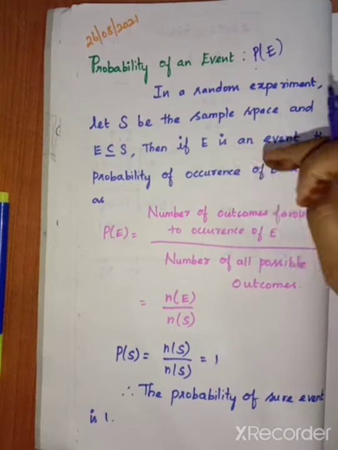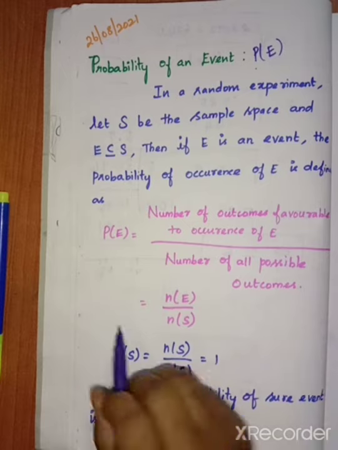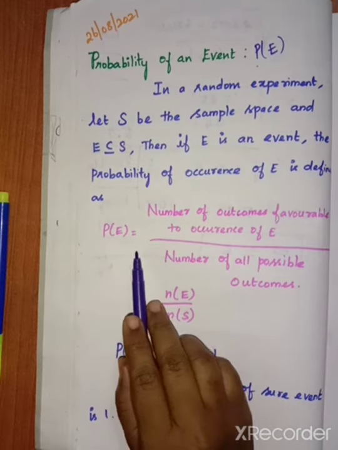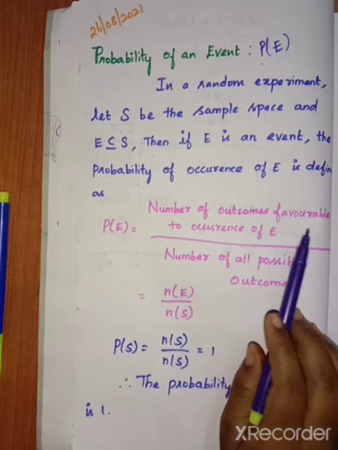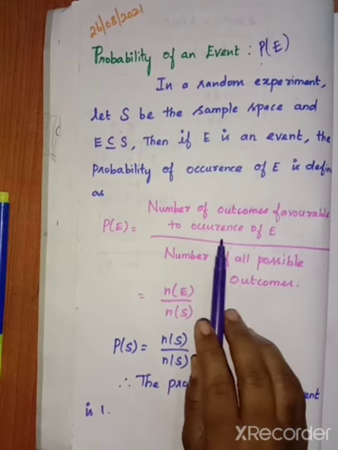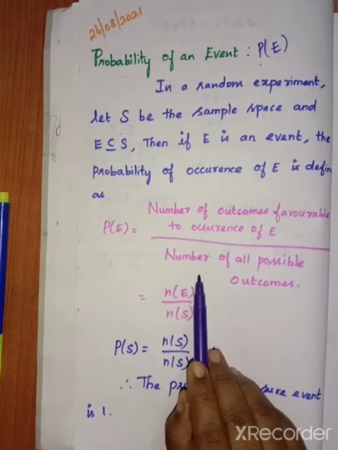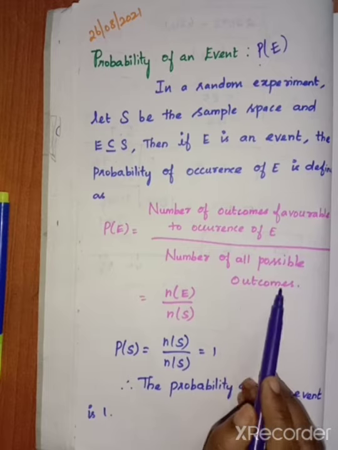Then the probability of occurrence of E is defined as P of E equal to the number of outcomes favorable to occurrence of E divided by the number of all possible outcomes.